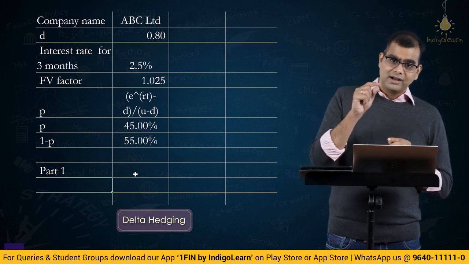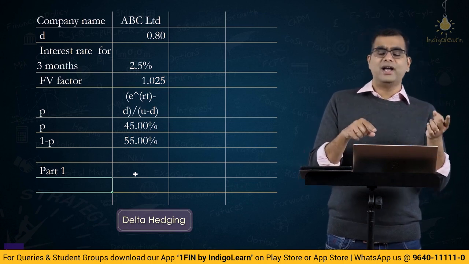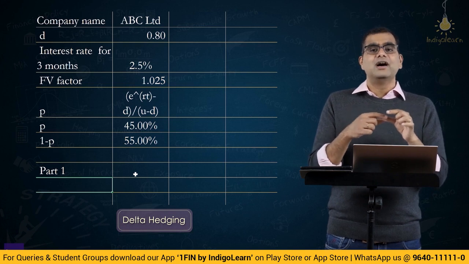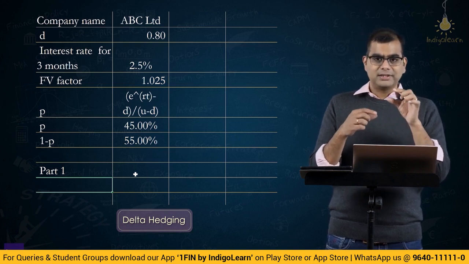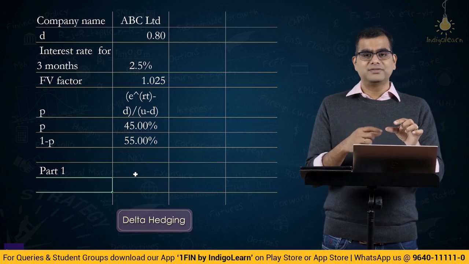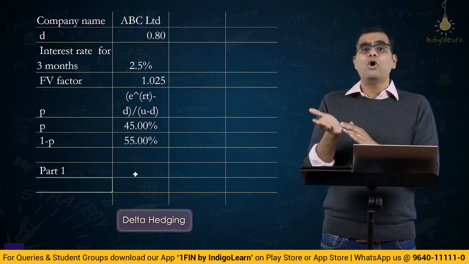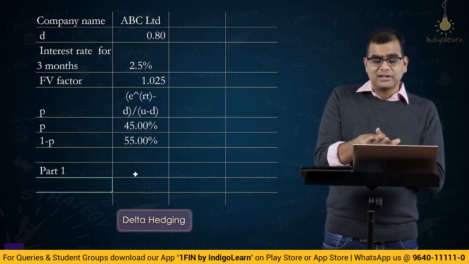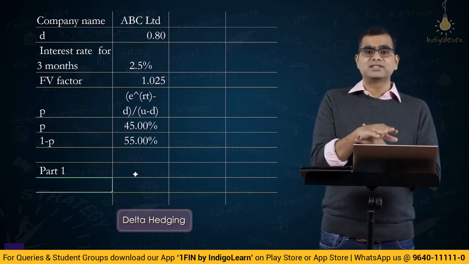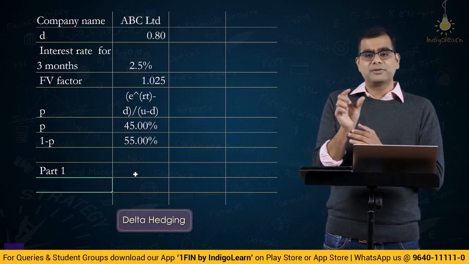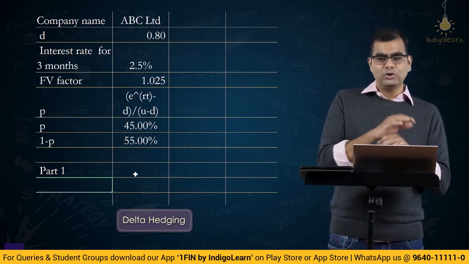If you have a call option, how many shares should you have so that there is a perfect movement in the price of the option and the share? That is, the movement in the price of the option matches the movement in the price of the share. That is denoted by delta hedging, or the delta number says how many shares should you have? How many shares should you have such that the change in the option price is fully hedged? Here they are asking ulta.